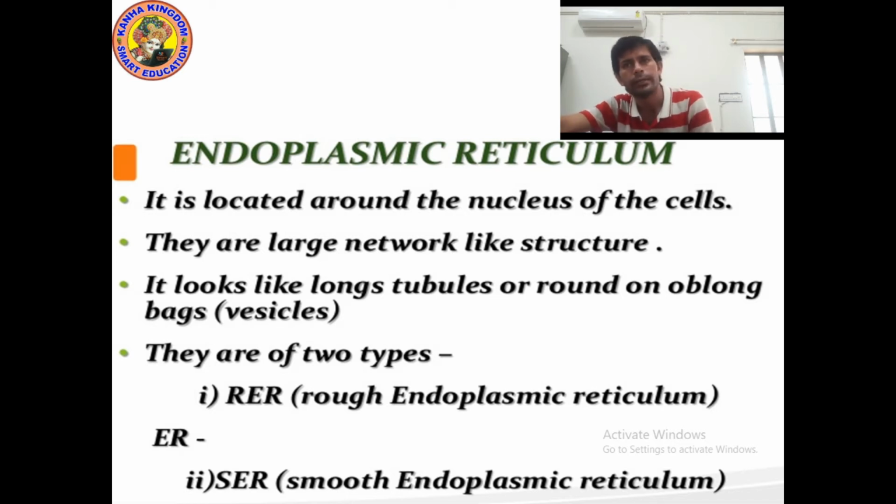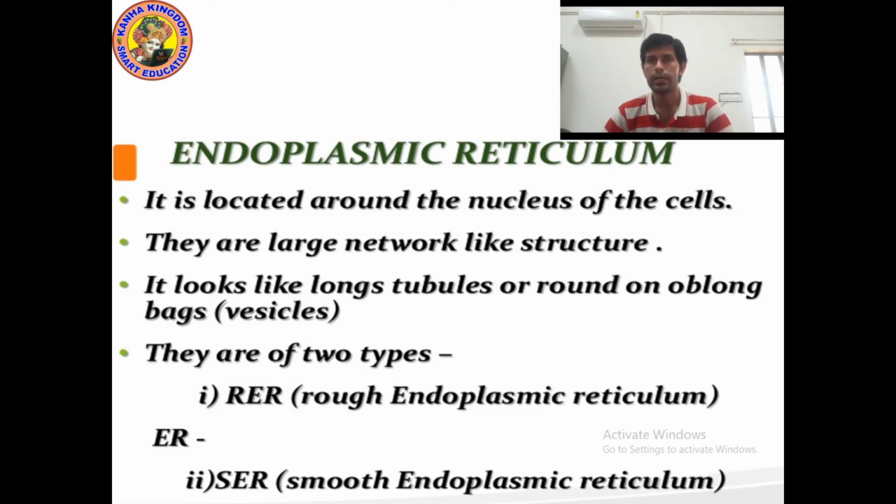Or you can say round or oblong bags. Basically there are two types of endoplasmic reticulum. ER means endoplasmic reticulum.